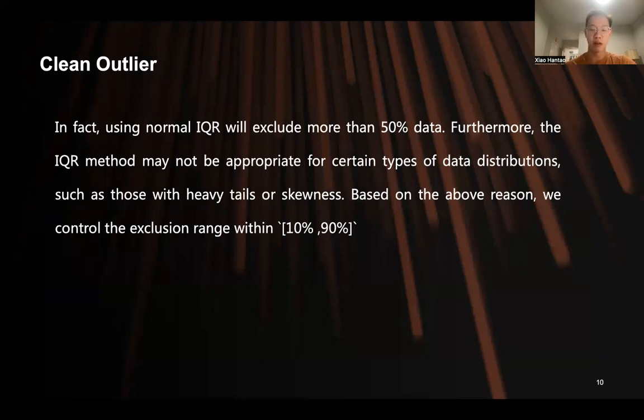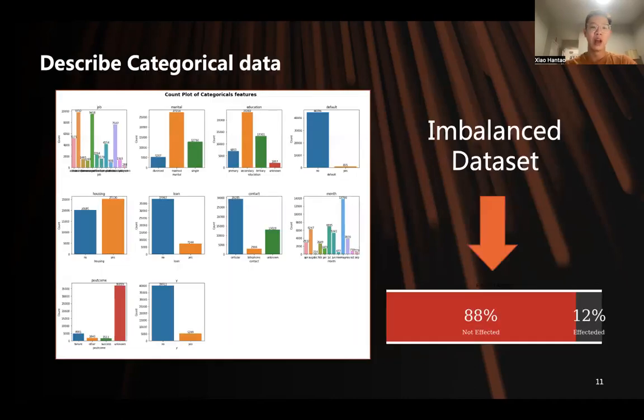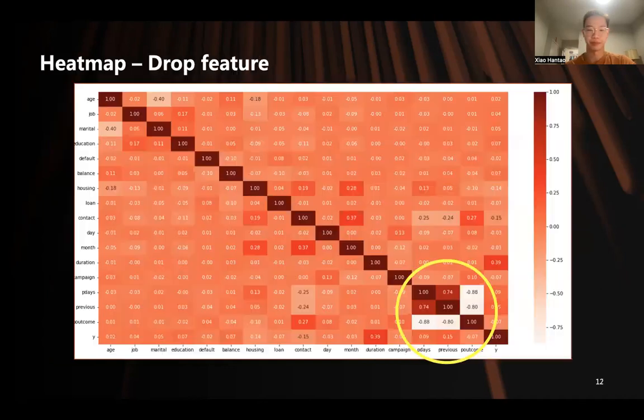Based on the above reason, we control the exclusion range within 10% to 90%, which means that the IQR here is redefined as 10% to 90%. And we also describe our categorical data here. You can see that our whole data is a very imbalanced data with the ratio of 88 to 12. We also apply correlation analysis. Here we drop one of our features, which is p outcome, for the reason that it has a very high correlation with the 2 other features here. So in the following analysis, we don't use this feature to do the prediction.